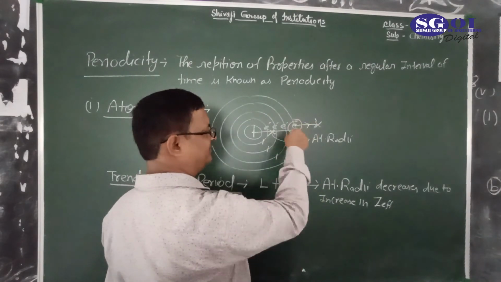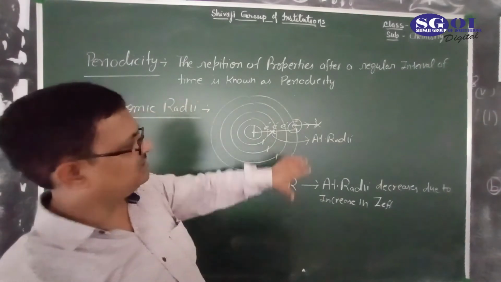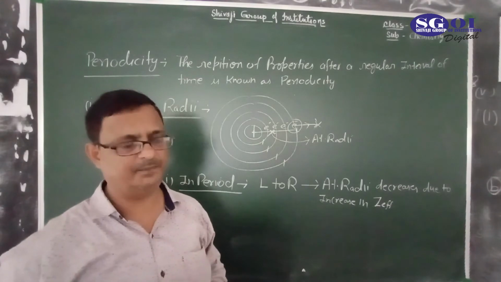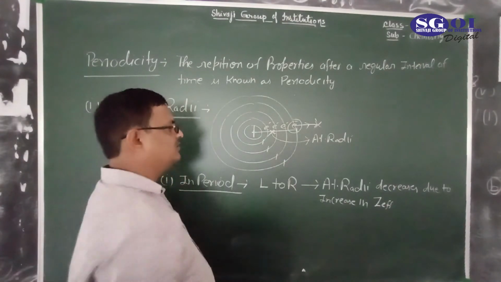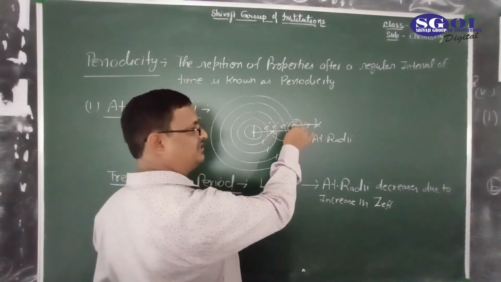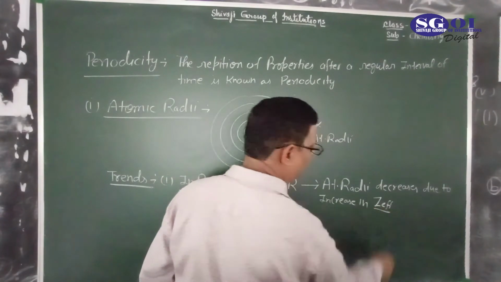That's why these electrons never fall inside the nucleus. So these electrons revolve in a fixed stationary orbit, an imaginary path. The attractive force which binds these electrons to the nucleus is known as effective nuclear charge.